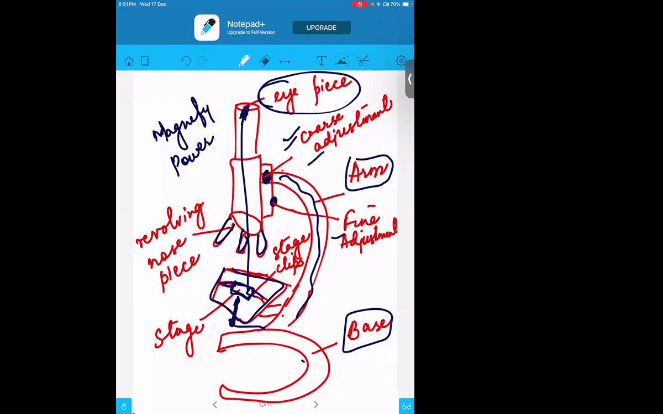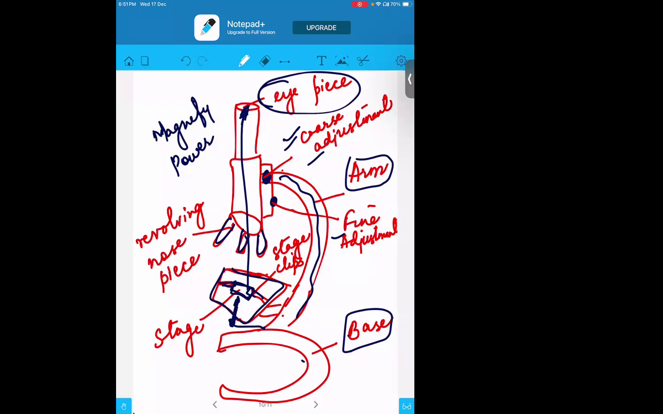Fine adjustment means the sharpness you want your object to get. Sometimes you want that it should not have the sharpness. That kind of adjustment is like the portrait mode in your mobile phone. Different modes are there nowadays in the mobile phone. Those features are here also, but not as advanced as the mobile phone.